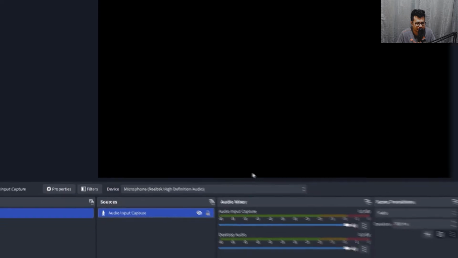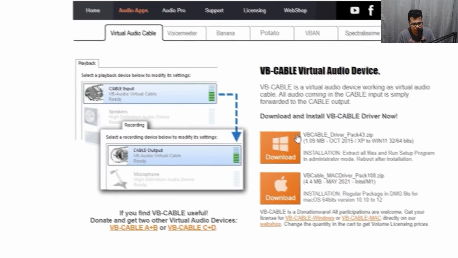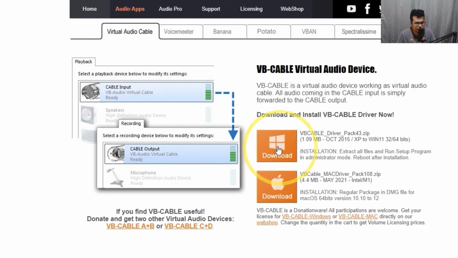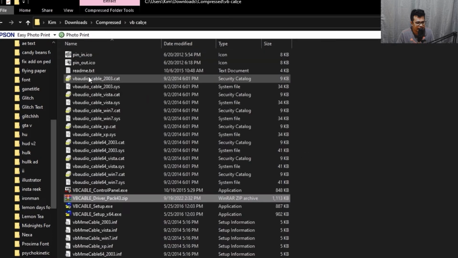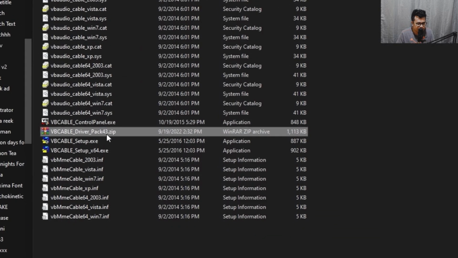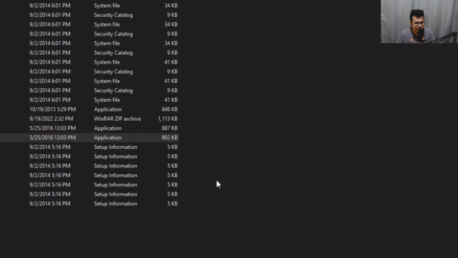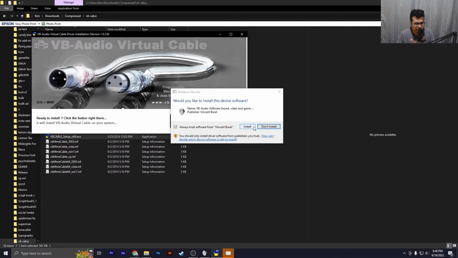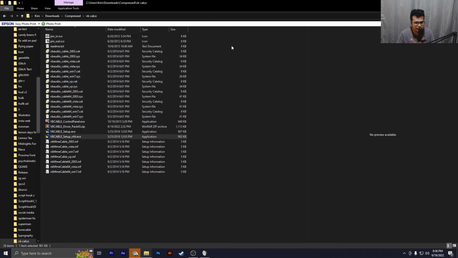Then the second step, guys, is we go to vb-audio.com and then download VB Cable for Windows 64 or 32-bit. So after downloading the virtual cable, you extract it and then open the installer, this x64, as administrator, then install driver, click on install, then click on OK.